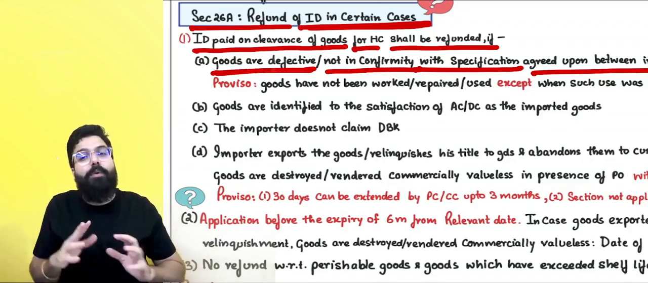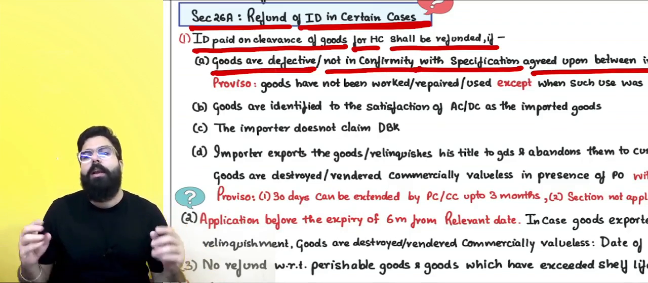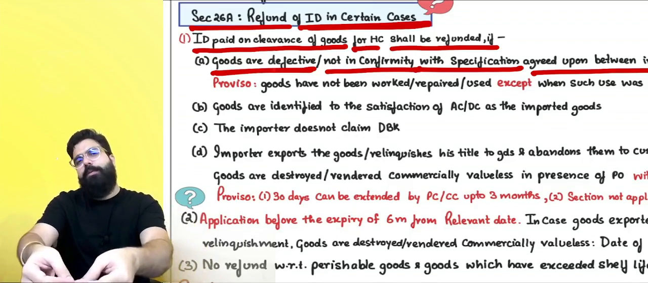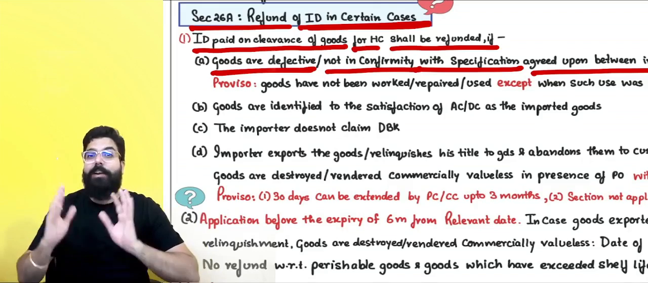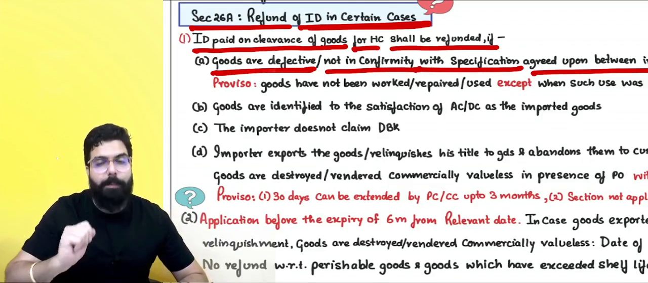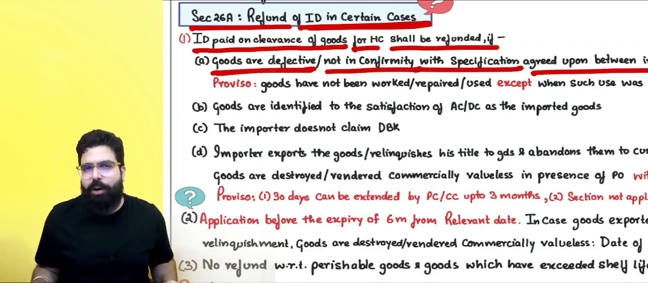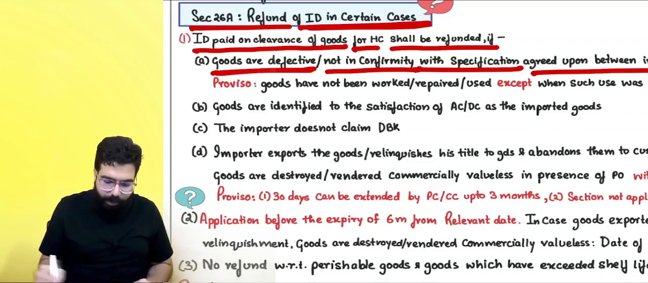Okay, sir. If goods are not in conformity with the specification, then Baba, you can go ahead and tell them, whatever duty you have paid, they will give you. Not duty drawback, duty ka return. Duty drawback is 98%. Why will you take 98%? You will tell, sir, give my duty return, and hence you can take 100% refund.